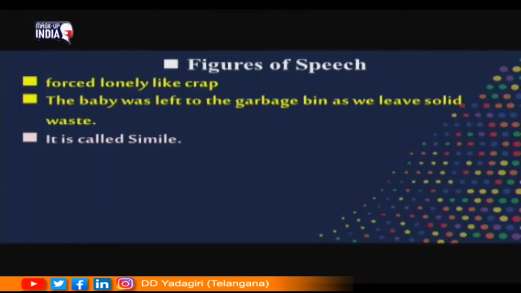Similes have been used in this poem. Look at the line again. Forced like lonely crab. Here the baby was left in the garbage bin as we leave solid waste. So, the baby who was abandoned to the garbage bin was compared to the crab, that is a solid waste. In order to make this comparison, the word like is used. Such a kind of comparison is called a simile.